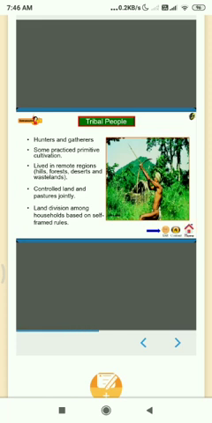Tribal people. We will now study about the tribal people of India. Tribal people lived the life of hunters and gatherers. Some of them also practiced primitive cultivation. They lived in remote regions like hills, forests, deserts, and wastelands. They controlled land and pastures. The land divisions among households are based on self-framed rules.